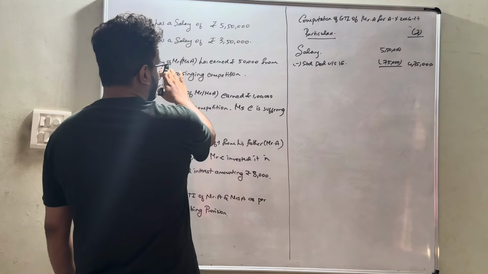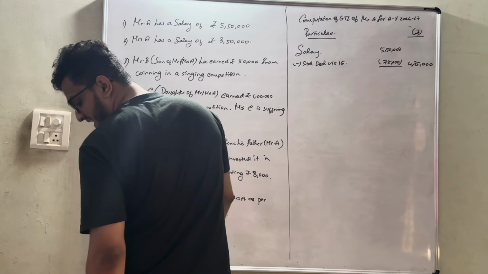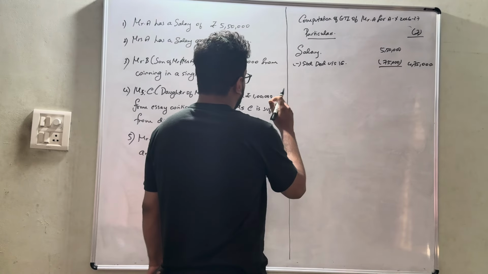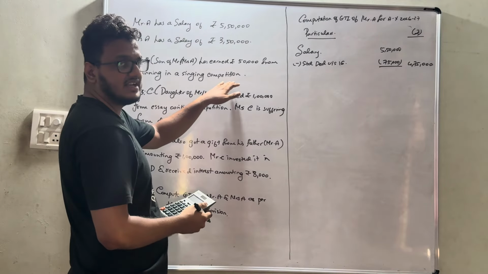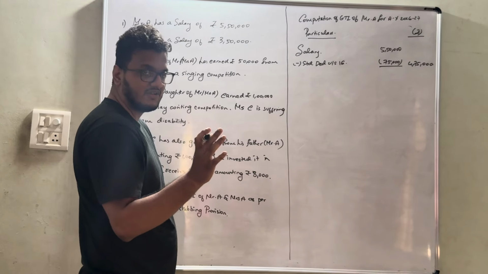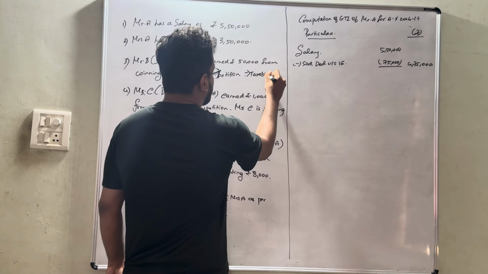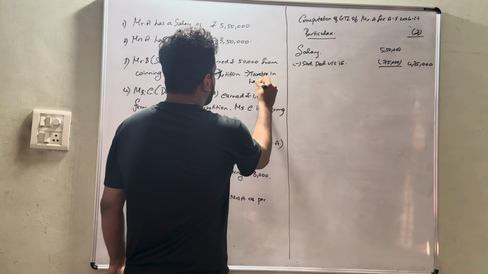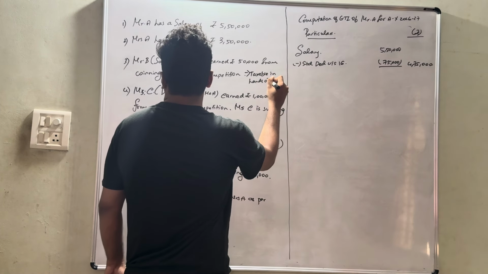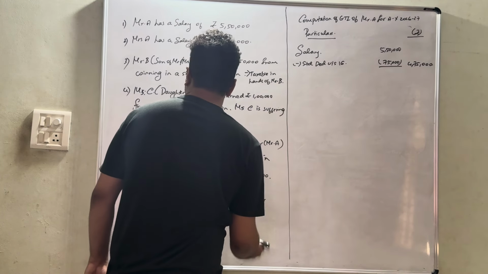Okay, Mr. B, son of Mr. and Mrs. A, has earned 50,000 from winning a singing competition. Basically, whatever this amount, 50,000, it shall be taxable in the hands of the minor only.